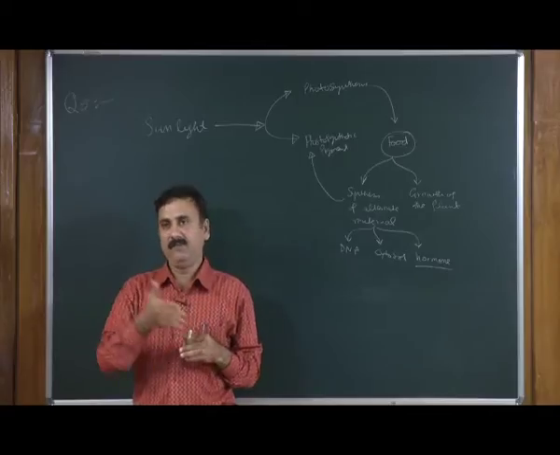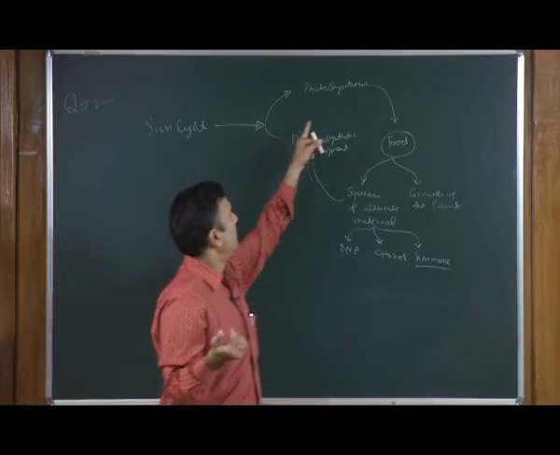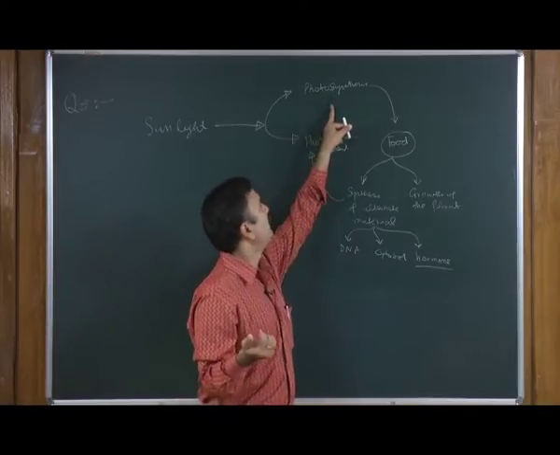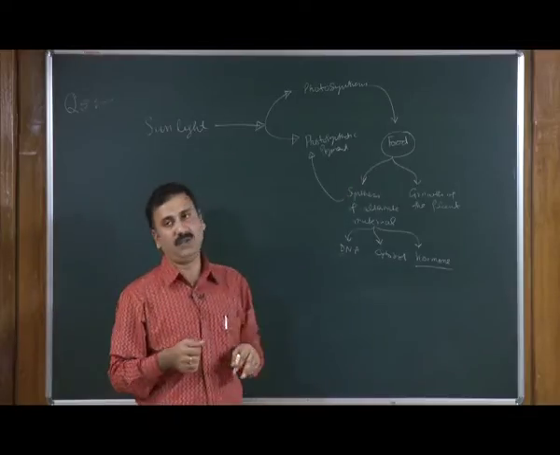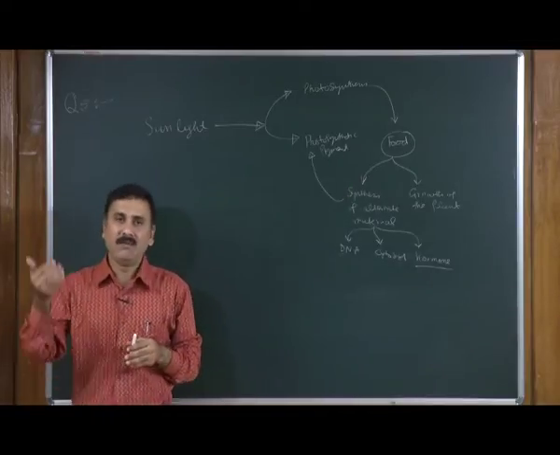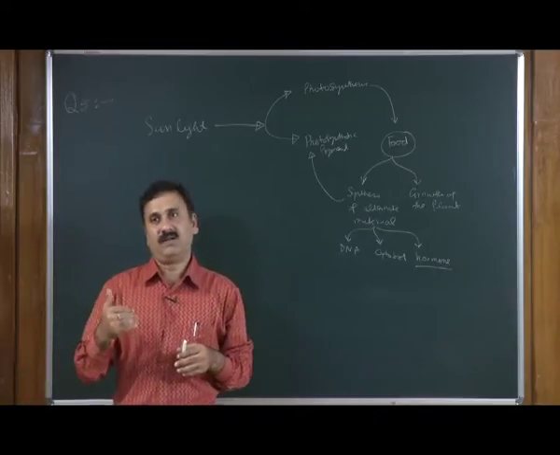Whereas, if you keep the plant in shade where sunlight is low, there will be less photosynthesis, less synthesis of photosynthetic pigment, and because of that the leaf is going to be in lighter shades.